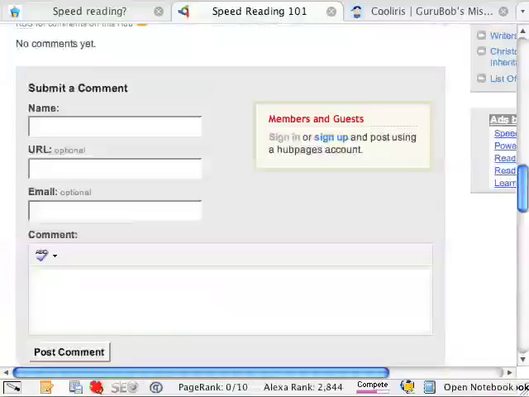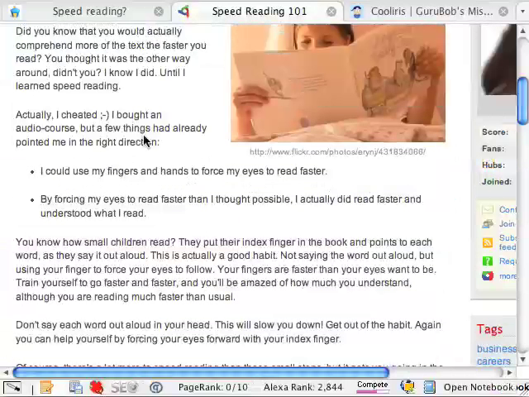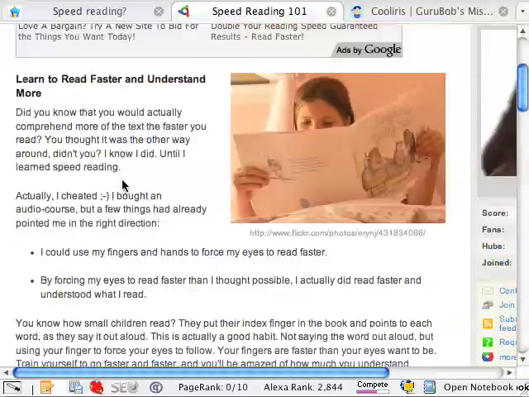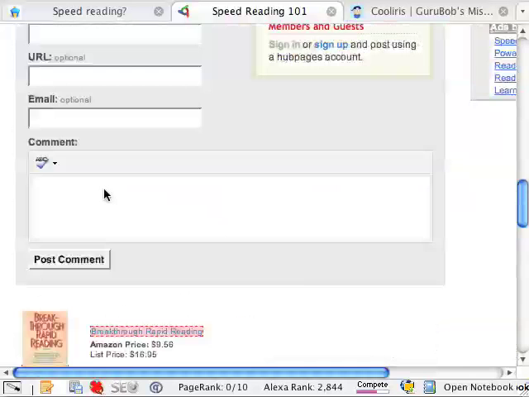So we can enter our unique phrase here, the speed reading guru, let's say, and our URL, and then make a comment. Again, make that comment relevant to the subject of the hub page. Read it through, see if you have an opinion about what this person says, see if you can add value to that, and then do that in the commentary.